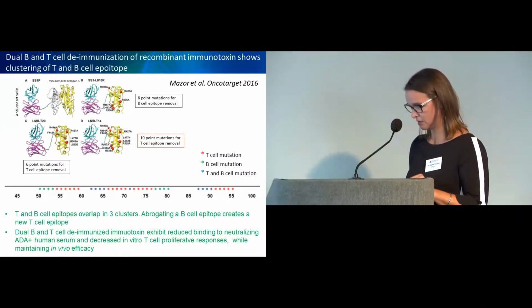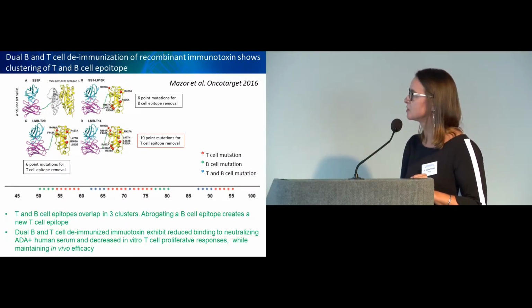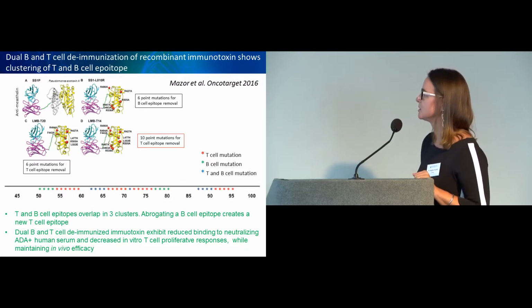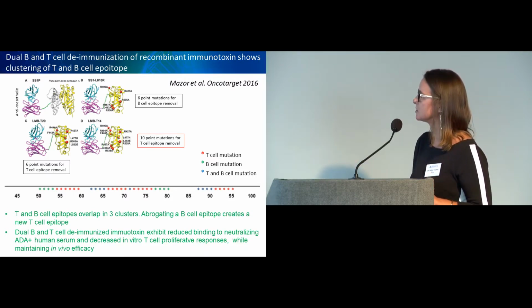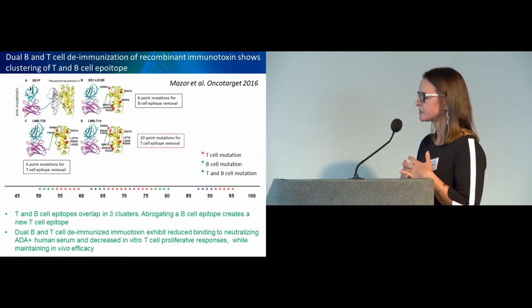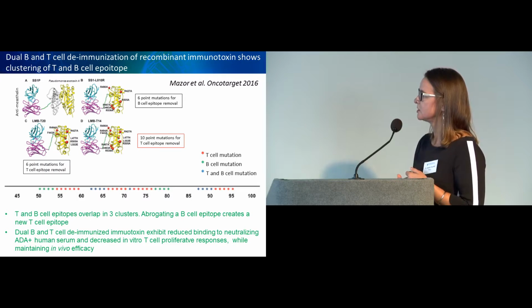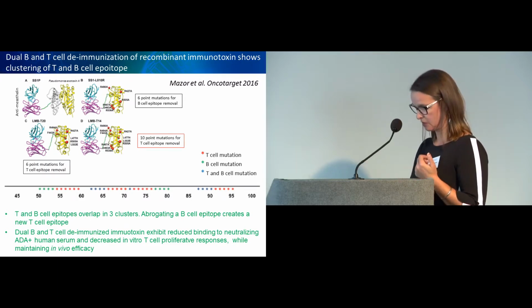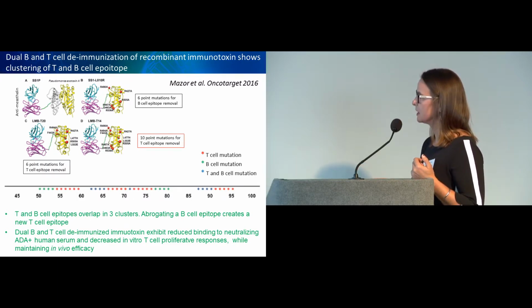And this is another example of clustering of T and B cell epitopes, from Pastan's group. It is Mazor and colleagues, who worked with immunotoxins. They started by identifying the B cell epitopes and mutated them.